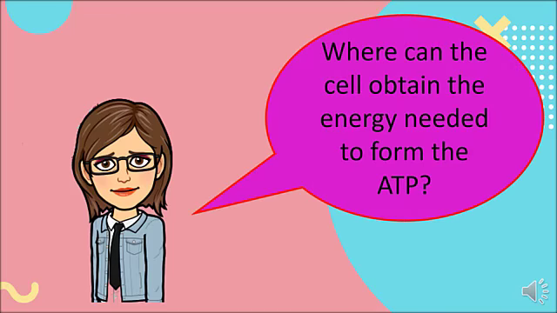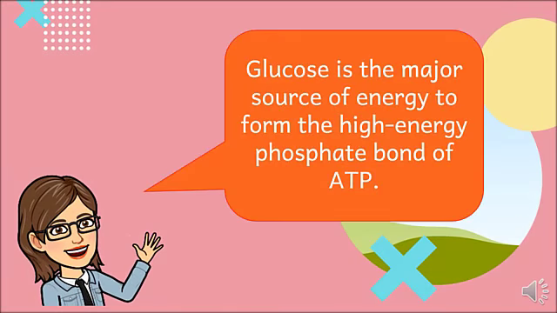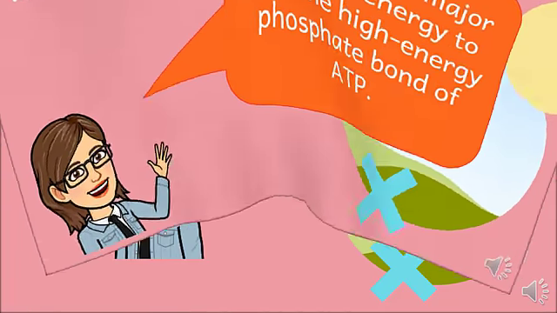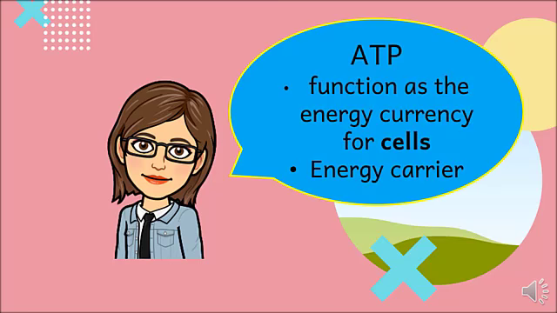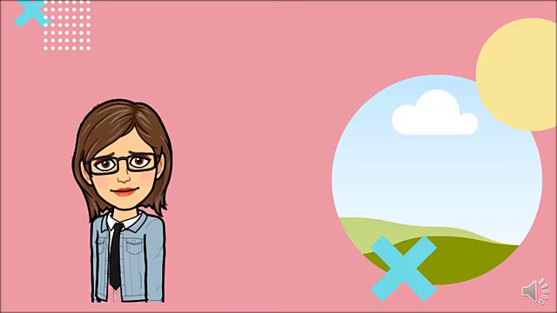Where can the cell obtain the energy needed to form the ATP? The cell can get that through glucose, because glucose is the major source of energy to form the high-energy phosphate bond of ATP. What is the function of ATP? ATP is the energy currency of cell, meaning that it is the energy carrier.